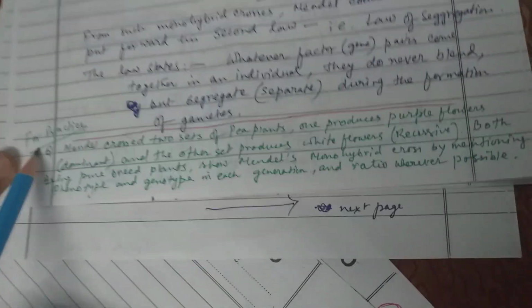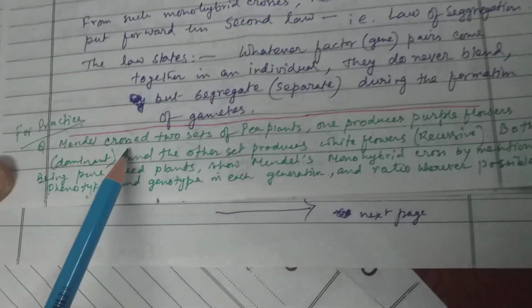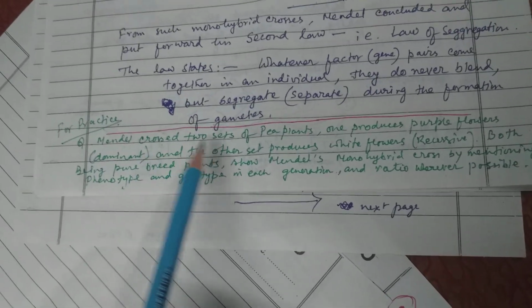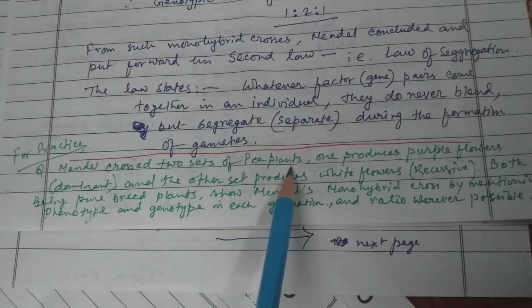For your practice, I will put forward a question. One character I have given you. You take another character and practice it the way I have done. Please note down this question. For practice, Mendel crossed two sets of pea plants.